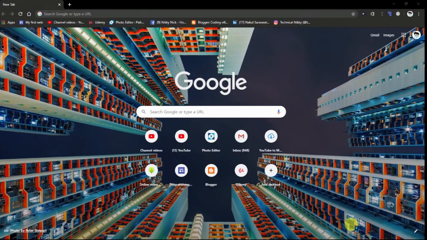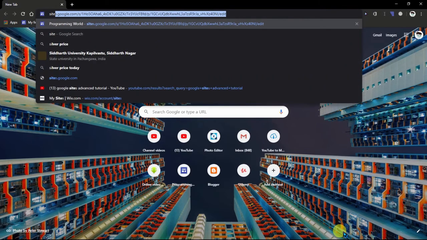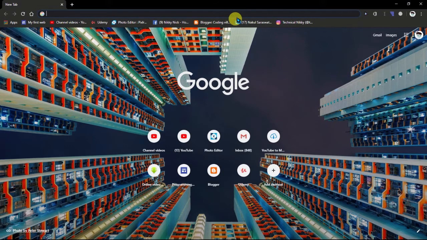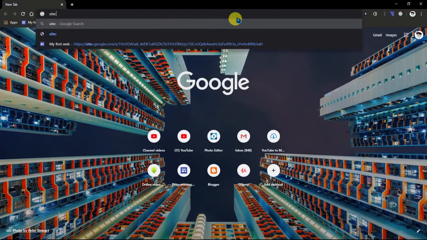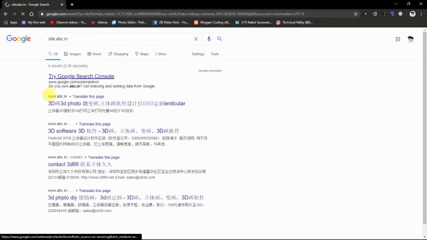I will not make a practical or show you a practical of gathering information. I will show you an overview of this. If you want to know some related pages about a website, just type site colon and the site name. I have a random website, that is abc.in. Then it will show you some pages that belong to abc.in. I have typed it randomly, but it has some results.